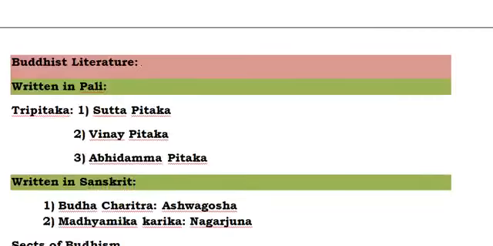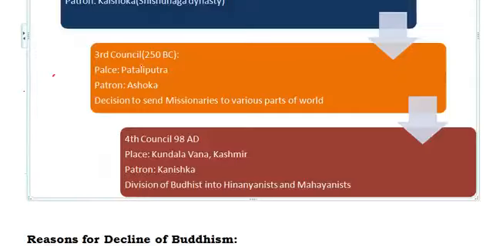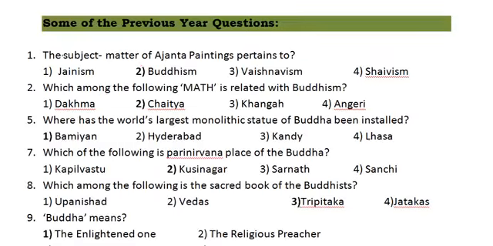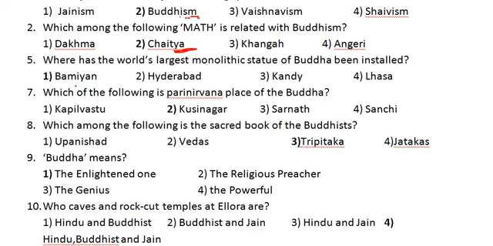Now we will see some of the model questions which were asked in previous year exams. What is the first question? The subject matter of Ajanta paintings pertains to Buddhism, as I said. The second one is, which among the following maths is related to Buddhism? Chaitya maths are related to Buddhism. Try to remember this. Go through the next question. Where has the world's largest monolithic statue of Buddha been installed? The monolithic statue of Buddha was installed in Bamiyan. This is in Afghanistan, friends. This is very important. Try to remember this one also.